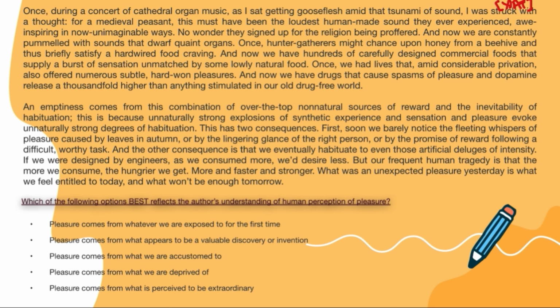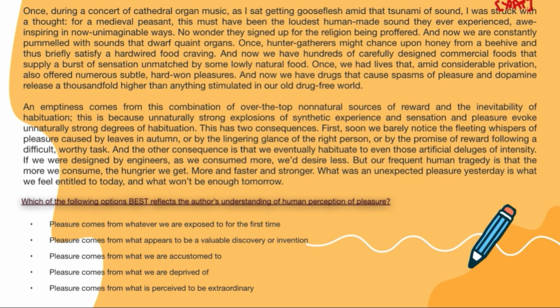In the second para, essentially the author is talking about the concept of habituation. It explains that constant exposure to intense and artificial stimuli leads to a diminished ability to appreciate simple and natural pleasures. There are two major consequences in this para.